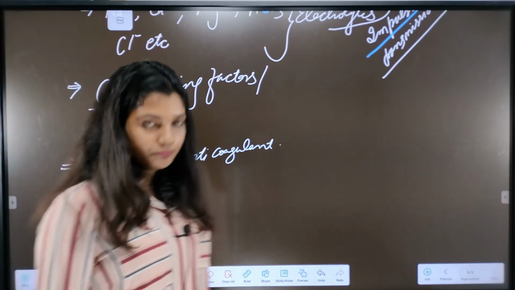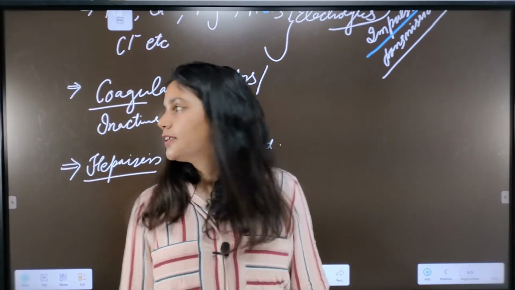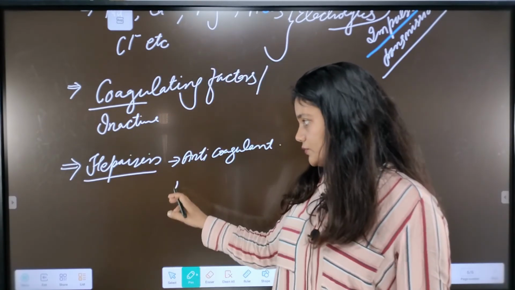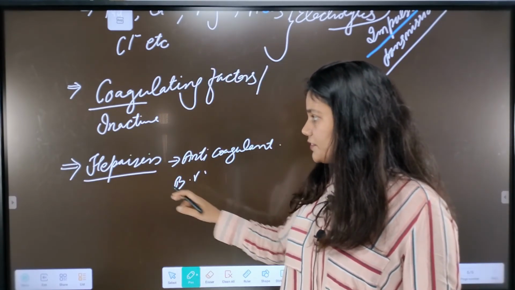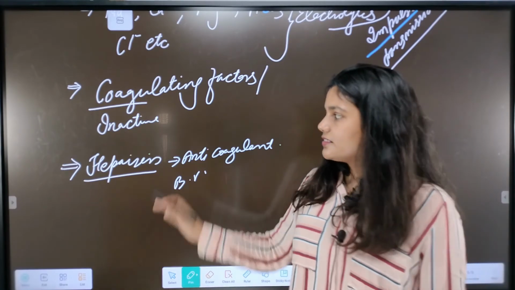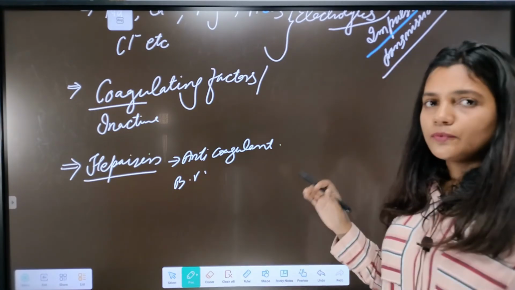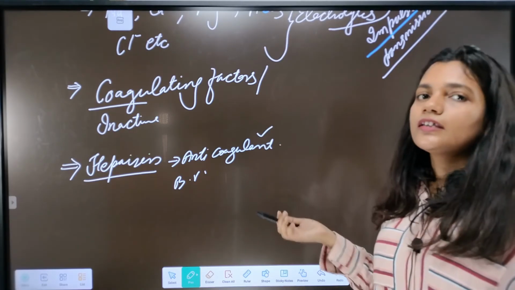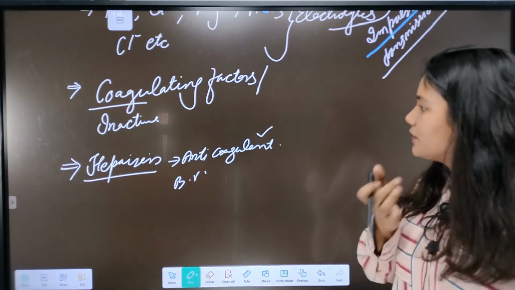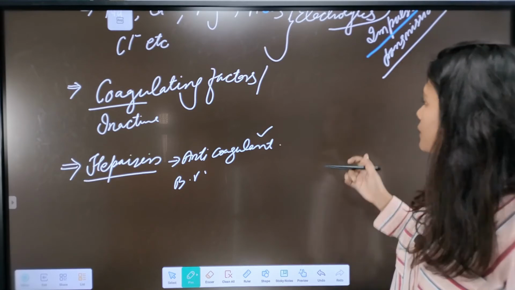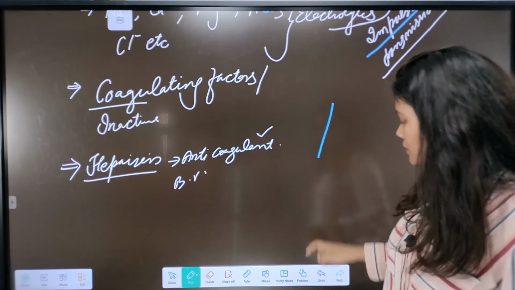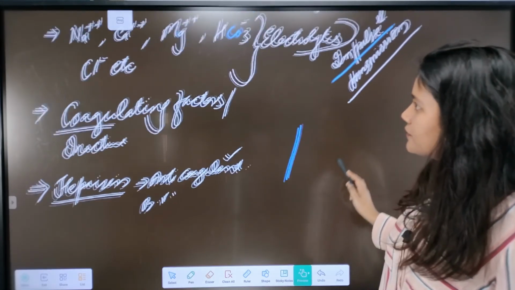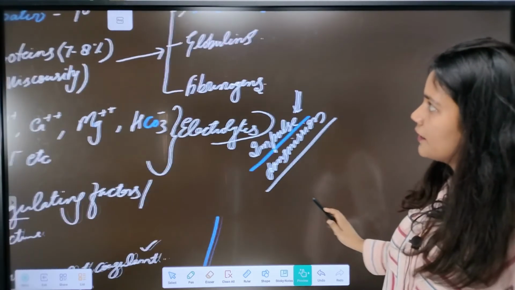As we know, our blood is in liquid form in our blood vessels, because of this heparin. This anticoagulant is secreted by one of our WBCs and found in plasma, and it helps in maintaining the liquidity of the blood in our blood vessels. So this is about some components of the plasma.